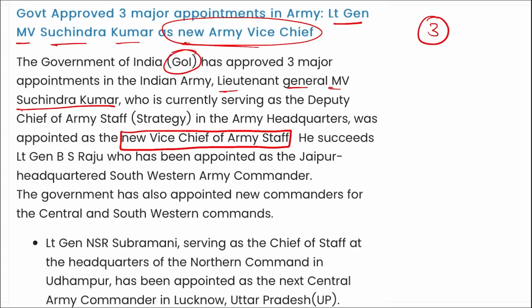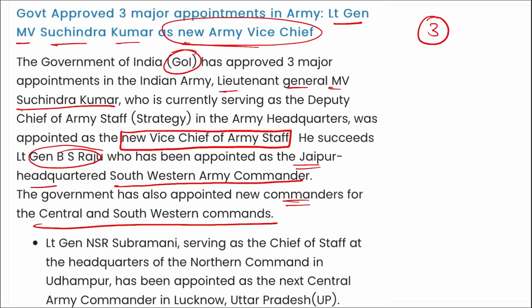So who has been appointed as the new Chief of Army Staff? The correct option is Suchindra Kumar, M.V. Suchindra Kumar. He will succeed Lieutenant General B.S. Raju, who has been appointed as the Jaipur Headquarters South-Western Army Commander, and the government has also appointed new commanders for the Central and South Western Command.